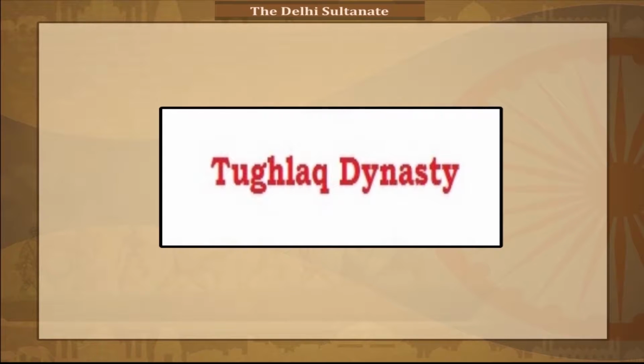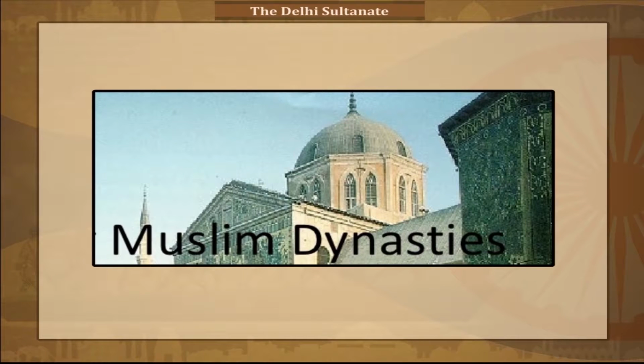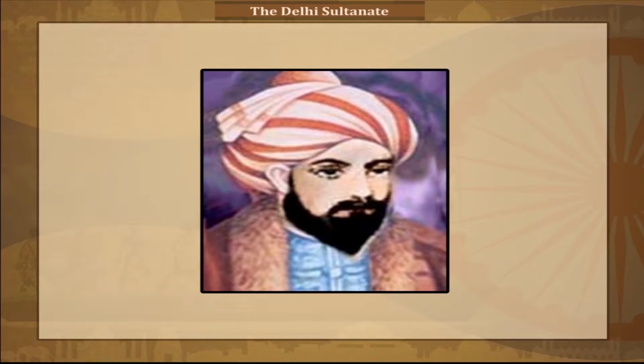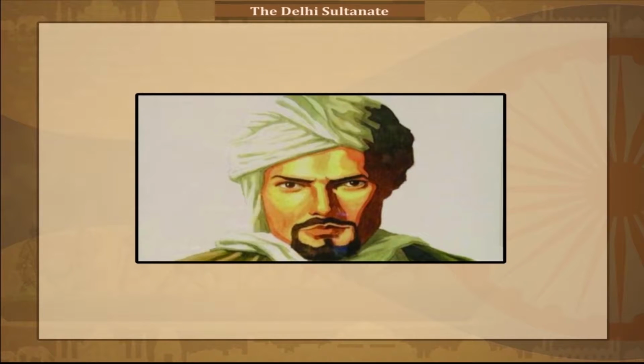Tughlaqs. The Tughlaq dynasty was a Muslim dynasty of Turkic origin which established the third dynasty of the Delhi Sultanate in medieval India. Its reign started in 1321 in Delhi when Ghazi Malik assumed the throne under the title of Ghiyas-ud-din Tughlaq.